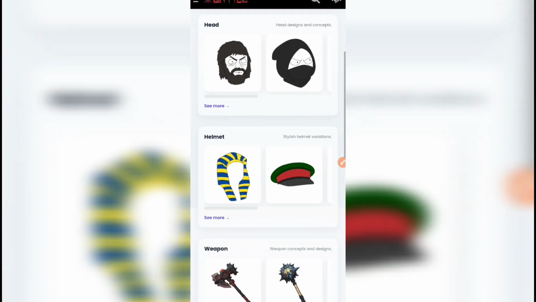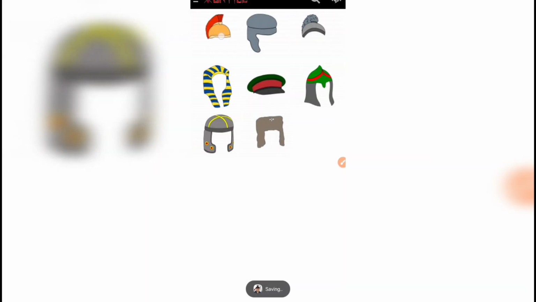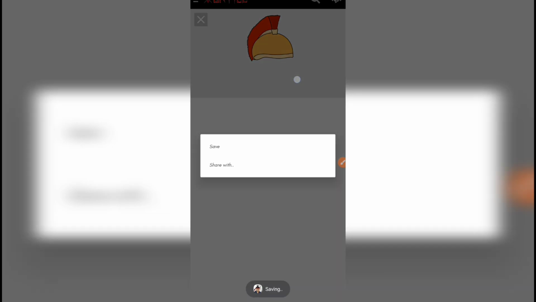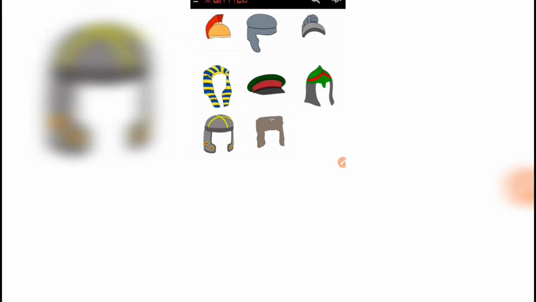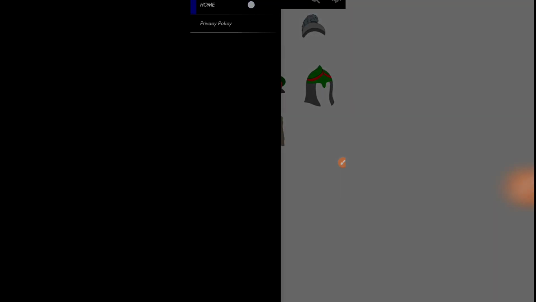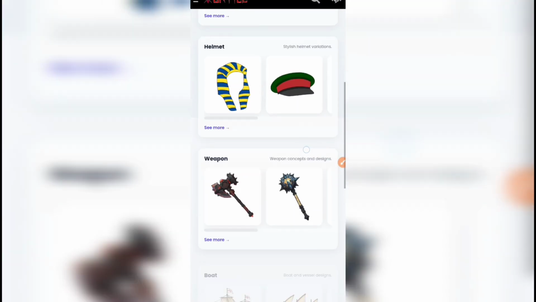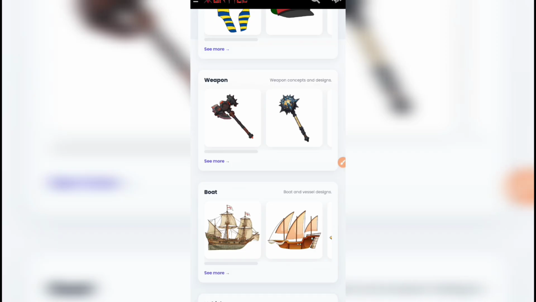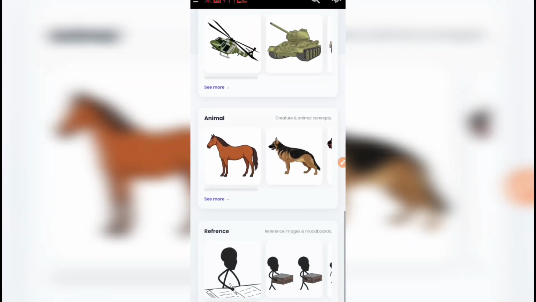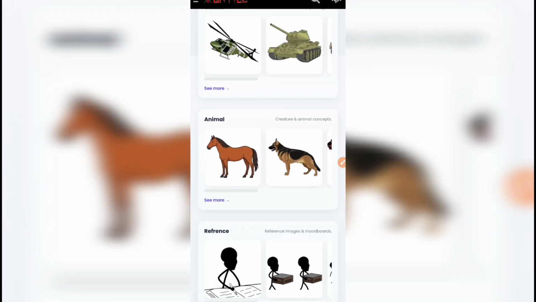Then I come back to the home page and then we'll move to the helmet. So we'll select 2 helmets. One for the guards and one for the guards leader. I'll save this and then I save this other one. Then we'll come back to the home page. Do we need weapon? I don't think we'll need weapon here because one of these references already has weapon on its body, so I'll work with that.